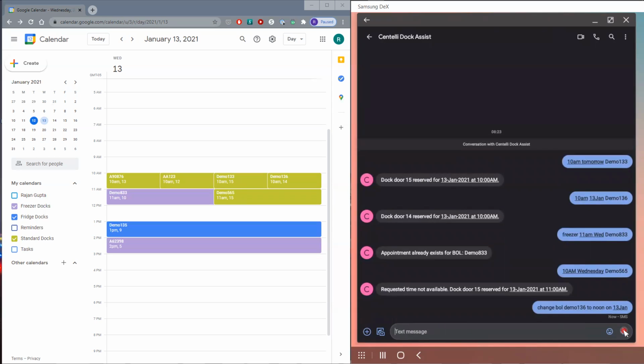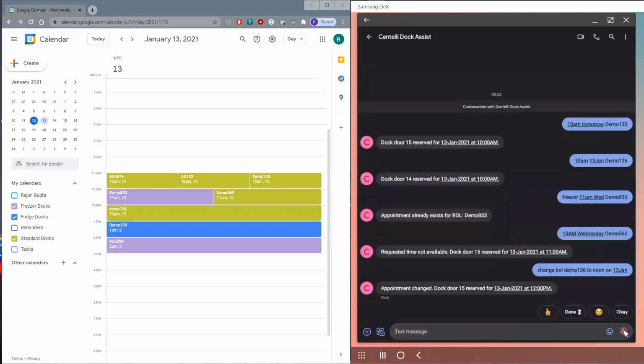So the word change will indicate to the system that you want to make a change to an existing booking versus making a new one. And as you can see, the appointment has been changed and Doctor 15 has been reserved instead. So we moved it from 10 o'clock to noon, and we changed the doctor as well. Why? We picked doctors randomly in this case.